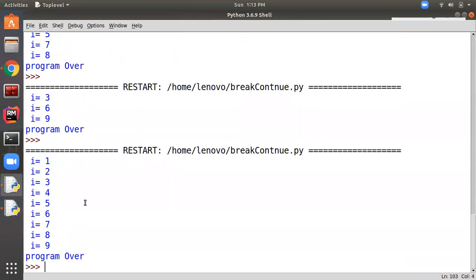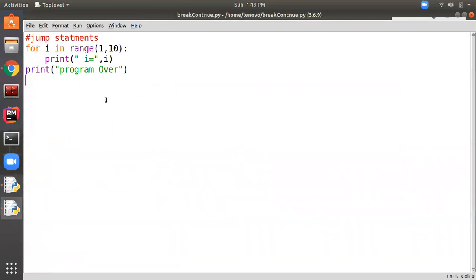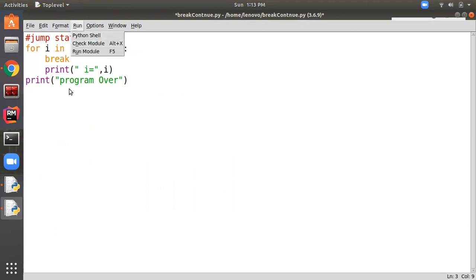See, it's running the program and printing the numbers from 1 to 9, and after that it's displaying the message program over. Now suppose here, before this print statement, I give a break statement. Can you imagine what will happen? Will it still print the numbers from 1 to 9, or will it print the message program over? Let's run this.